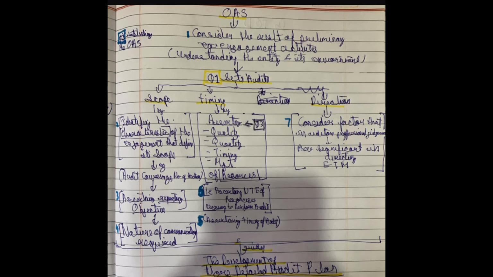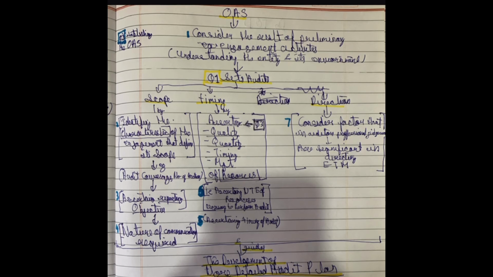It considers the result of preliminary engagement activities, which is what we do before planning and understanding the entity and the environment, and sets the scope, timing and direction for the development of the detailed audit program.